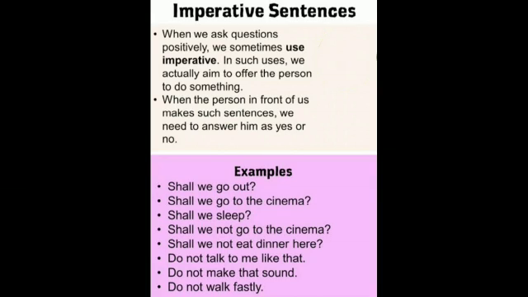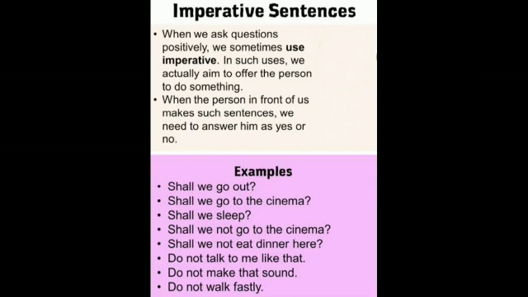Now, we'll see examples of imperative sentences. Shall we go out? Or shall we go to the cinema? Or shall we sleep? Shall we not go to the cinema? Do not talk to me like that. Do not make this sound. Do not walk fast. These are some of the examples of imperative sentences.